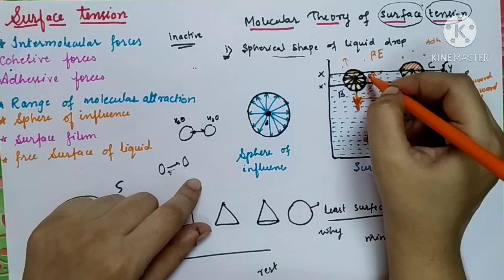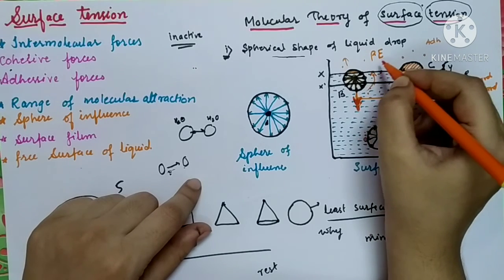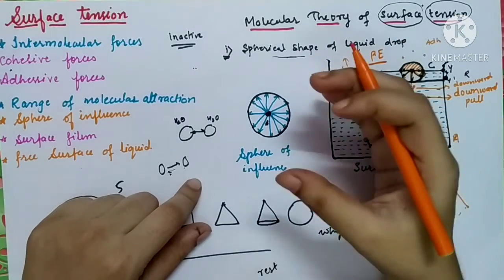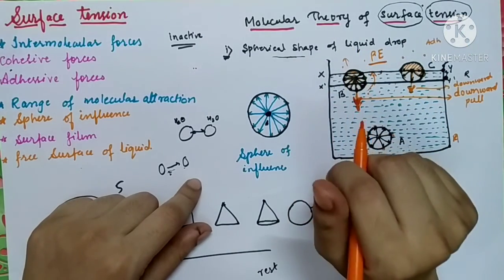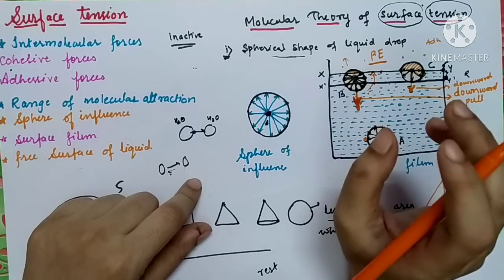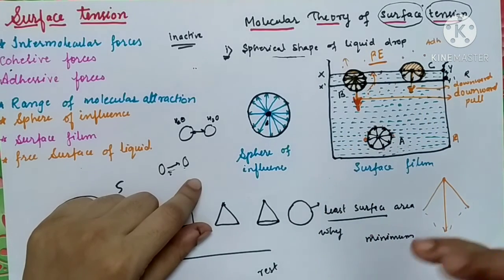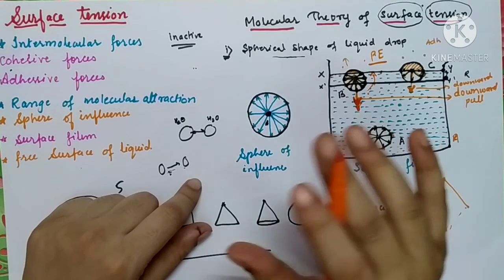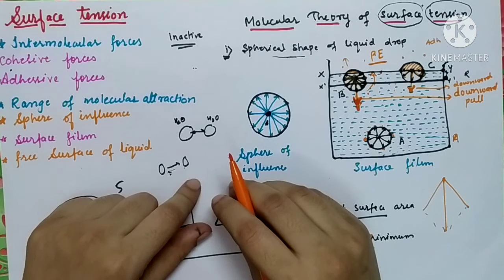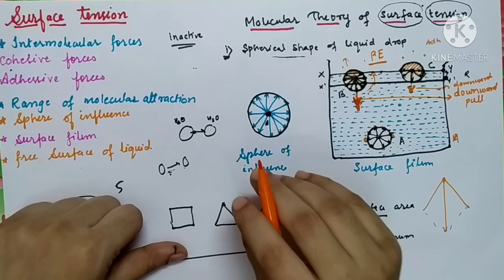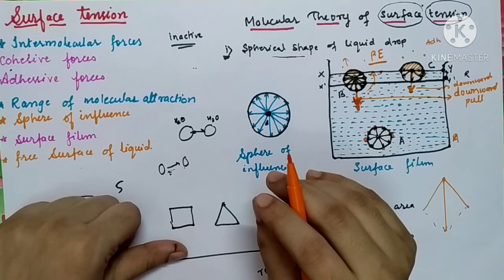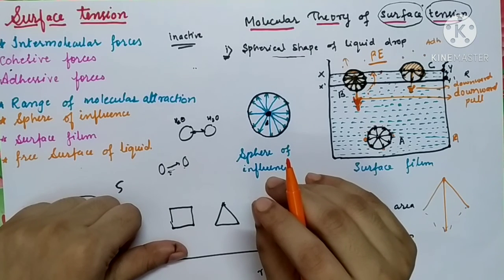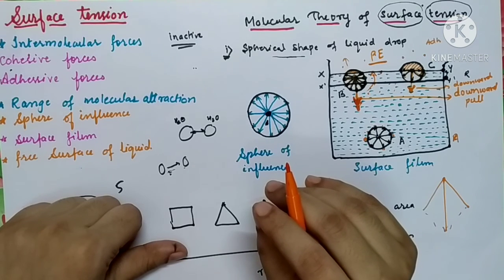So when you bring a molecule from the interior to the surface, the surface area increases, or you can say that the potential energy content of the liquid surface also increases. And as I told you at the start of the lecture, everybody wants to acquire the minimum state of energy, so that the minimum amount of work is to be done. This is the natural tendency of every object, that every object wants to remain inactive.